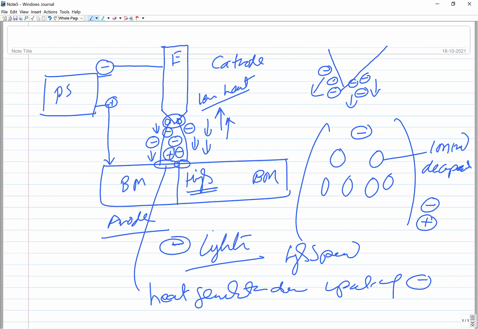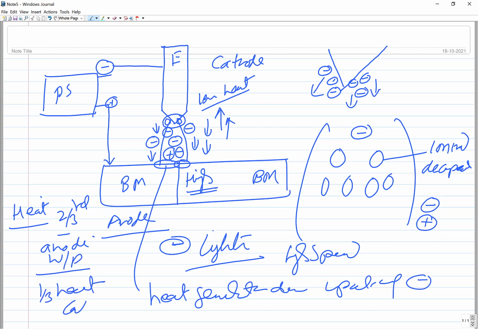So out of the total heat generated by the arc, about two-thirds of the heat is generated on the anode side, that is the workpiece, and one-third of the heat is generated on the cathode side, that is the electrode. Okay, so in case of consumable arc welding, this electrode will be melting slowly and the base weld metal will be melting at a faster rate. Okay, so this is the simple logic.